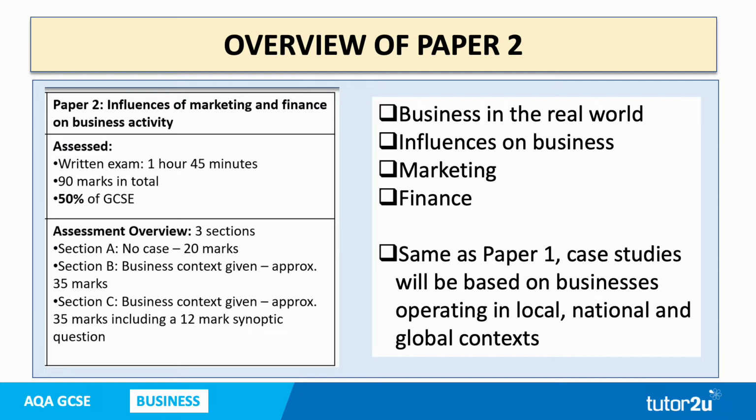So businesses in the real world, influences on business, marketing and finance are the Paper 2 topics to focus on. Those are the topics that can be examined. And as with Paper 1, case studies will be based on businesses operating in local, national and global contexts. That's the overview of Paper 2.